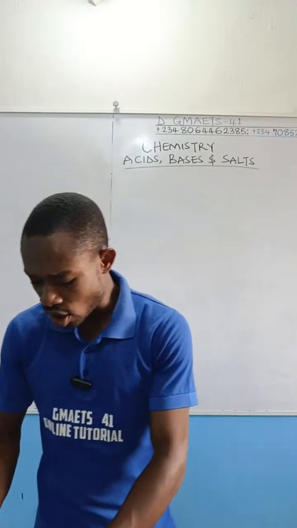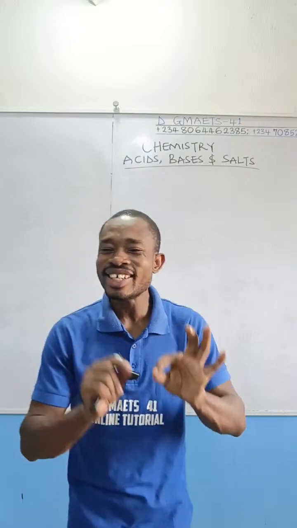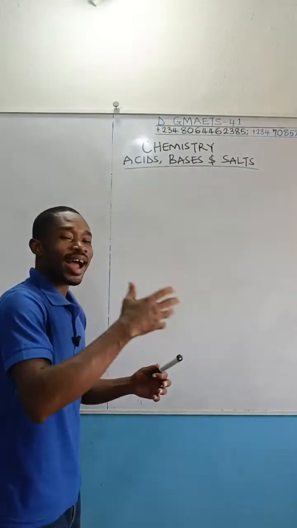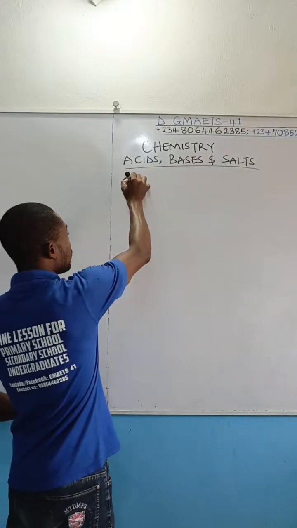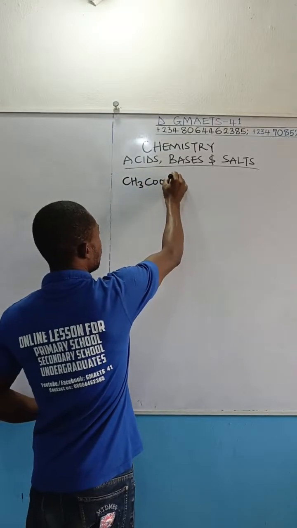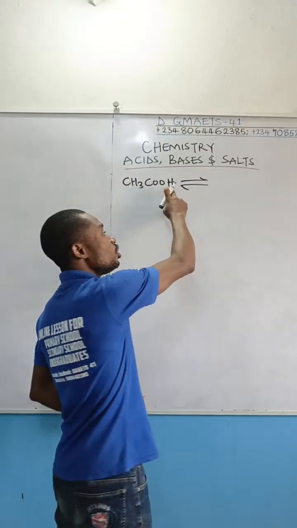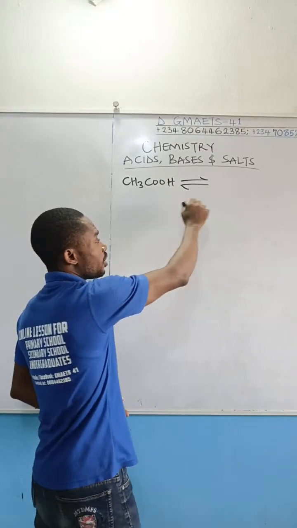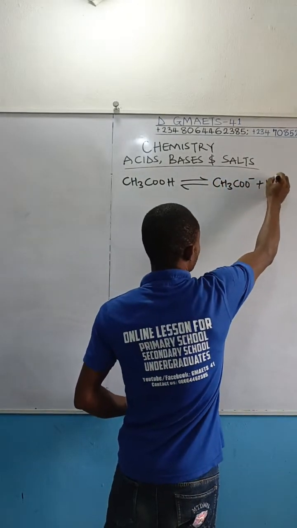And that is what option D talks about, that its ions are incompletely dissociated. So the hydrogen ions you have there, all of them will not dissociate. A good example is CH3COOH. Remember, during dissociation, this will give out only one replaceable hydrogen ion. So you get CH3COO negative, and then H positive.